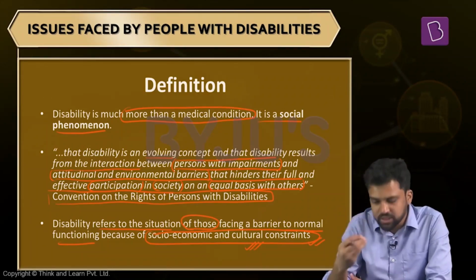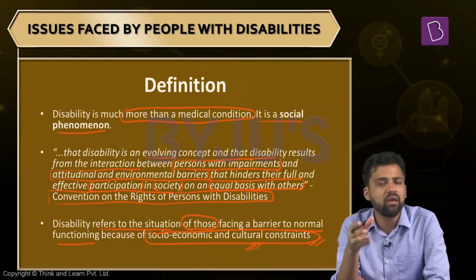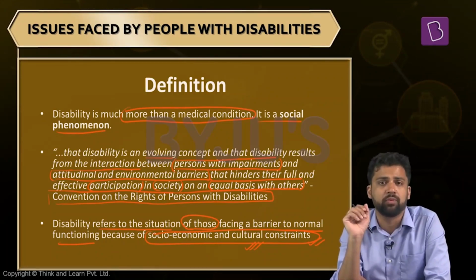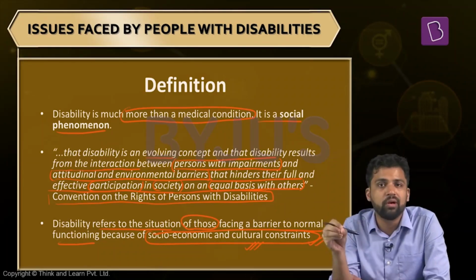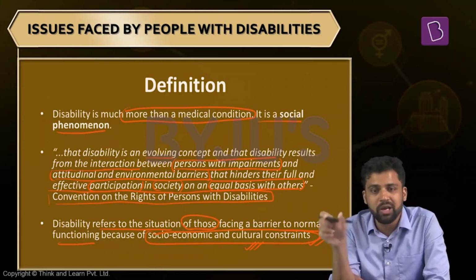This is not real, but people do accept it. Culture and society talk about it. Sometimes people with disability might not be allowed to join in some auspicious occasions. There can be some discrimination against them as well. So socio-economic and cultural barriers exist, which prevent people with some sort of impairment from effectively participating in the functioning of society. They're not participating on equal terms.